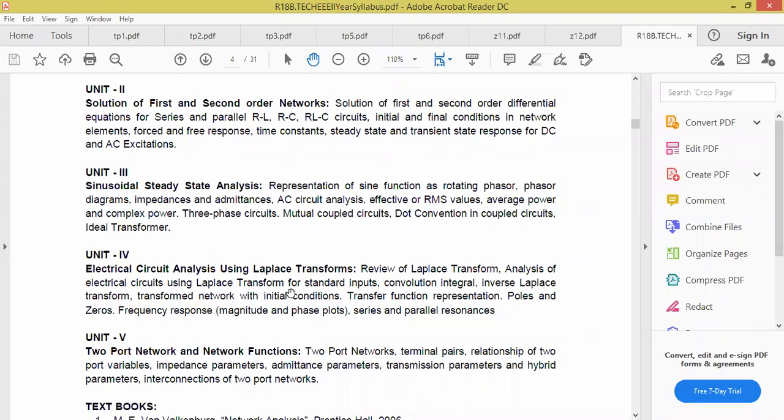So Laplace transform problems, if you are perfect, it is done. So you must be perfect with unit 1, unit 3 and unit 5, and then you must be perfect with the Laplace transform techniques to solve unit 4 and unit 2 problems.